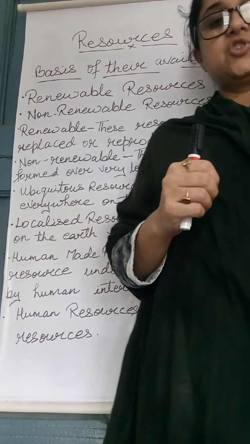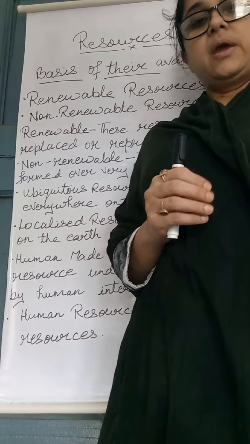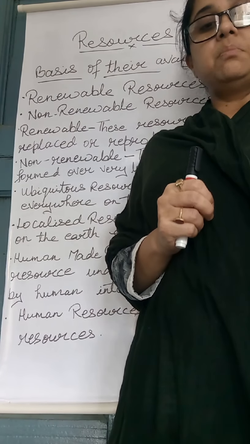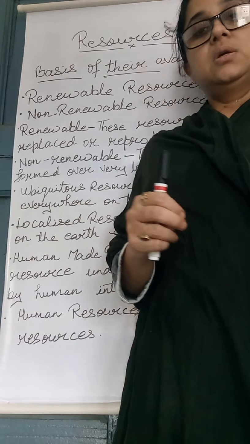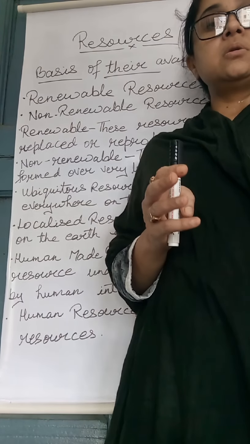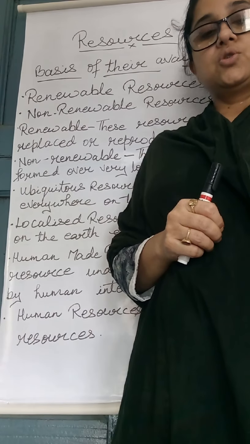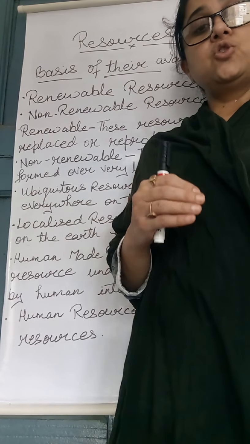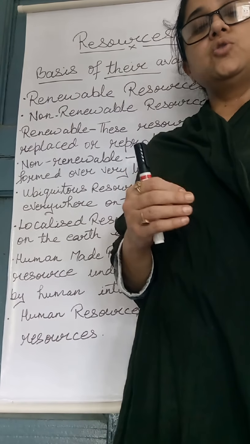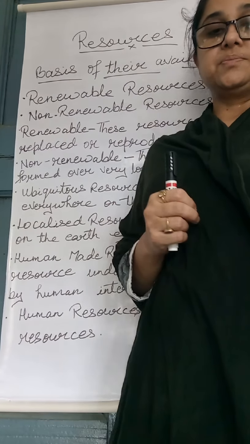Bridges, railways and machines are examples of human-made resources. Technology is also a human-made resource. So the things which humans have made are known as human-made resources.